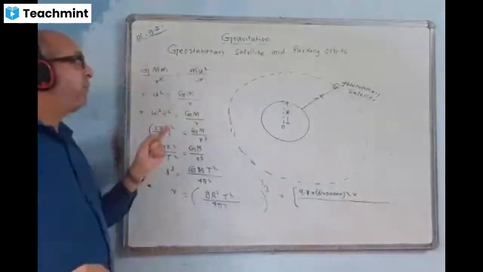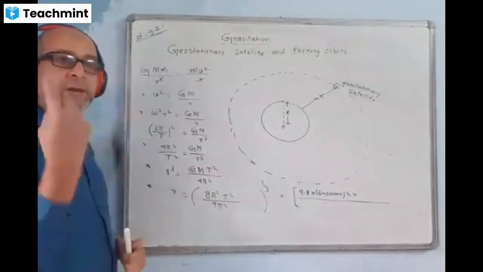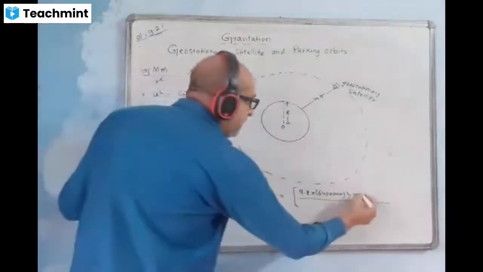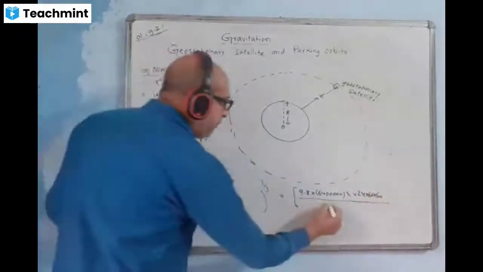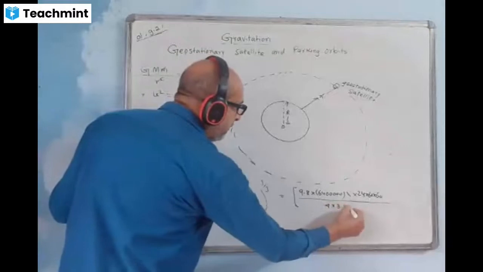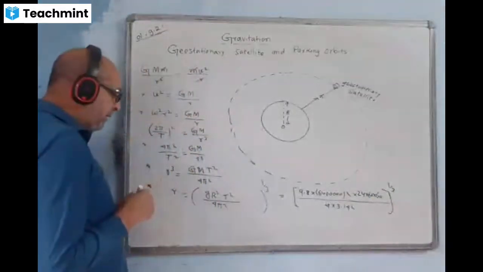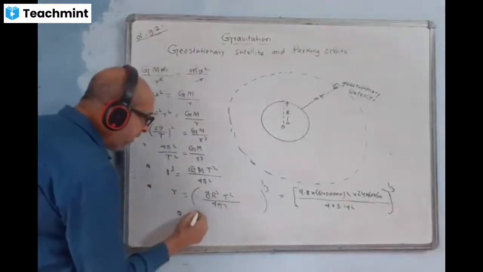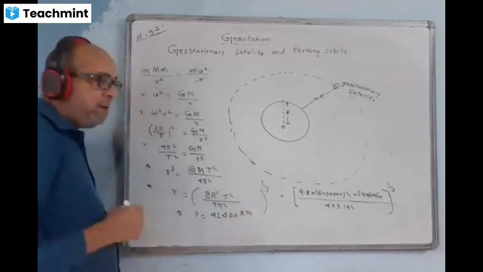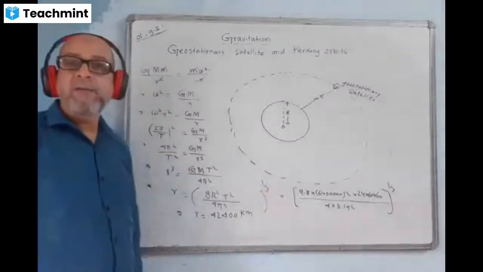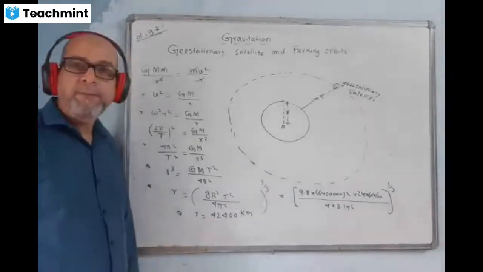What is the time period of revolution of a geostationary satellite? 24 hours, same as the period of rotation of the earth. That means here we will be writing 24 into 60 into 60, and 4 pi square value, 3.14 square, and the whole in power 1/3. Please calculate this answer. I am sure when you calculate, the value of r will come 42400 kilometer. Just now your answer will come in meters. When you divide it by 1000, you will get this answer. r is equal to 42400 kilometer.